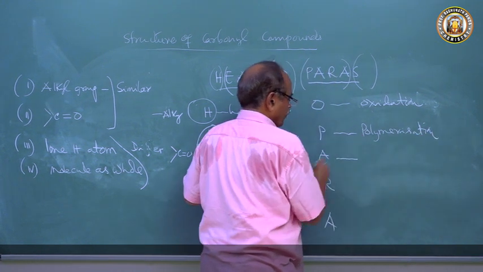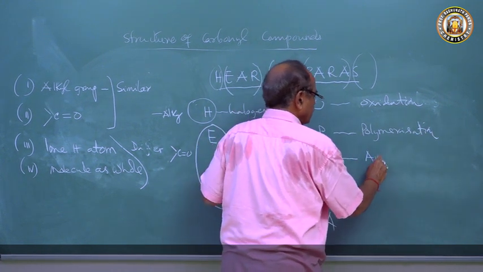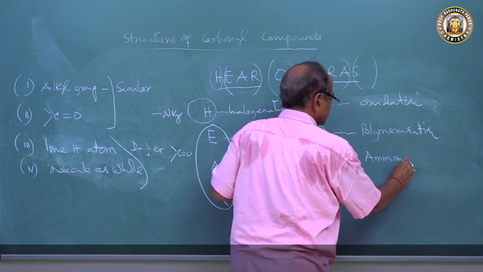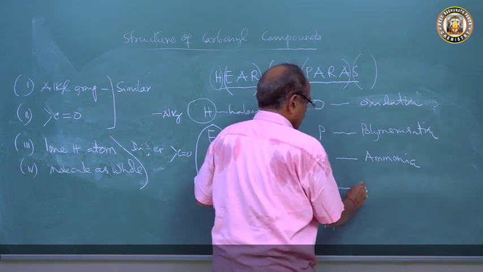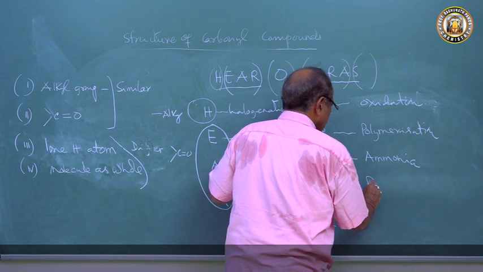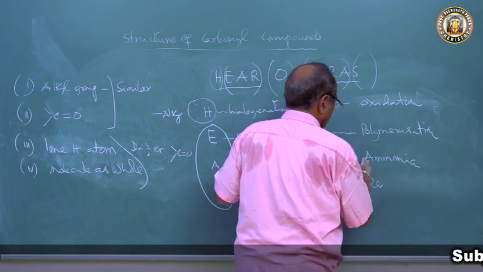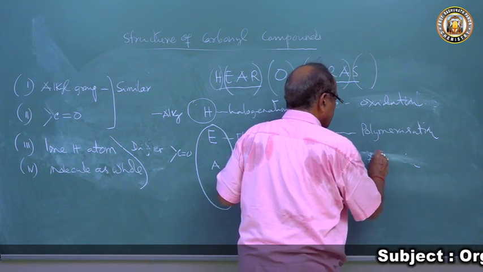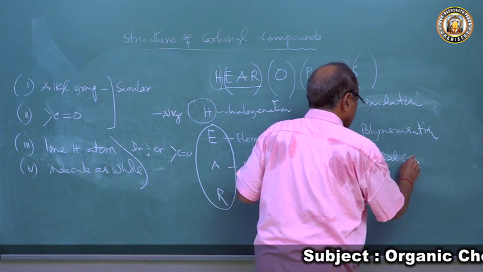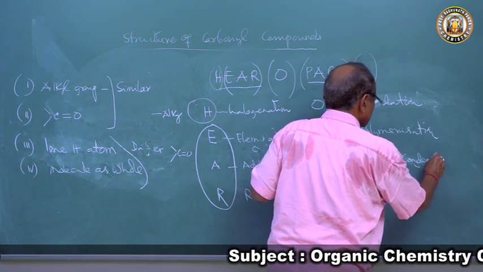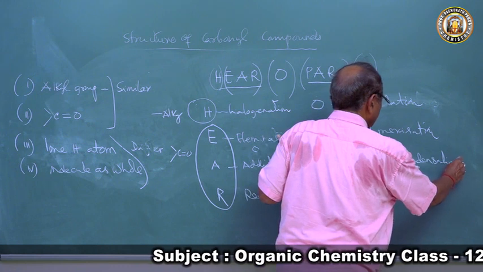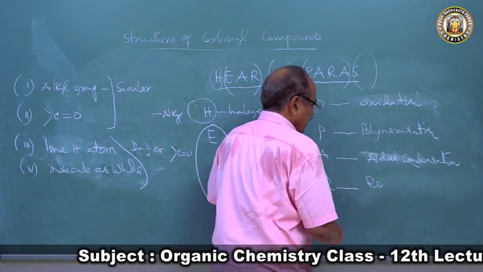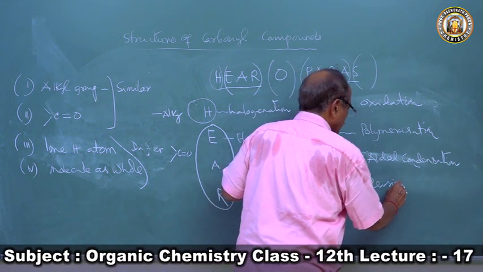Then A is aldol condensation, sorry, it is aldol condensation. Very important reaction of aldehyde, aldol condensation. And R is resin formation.